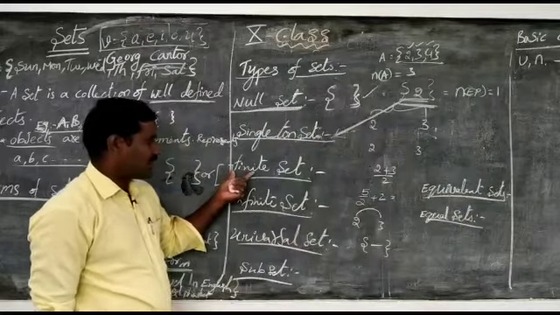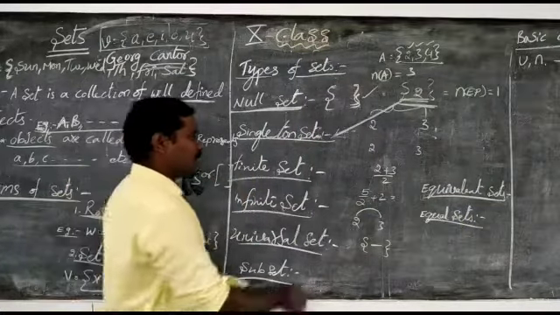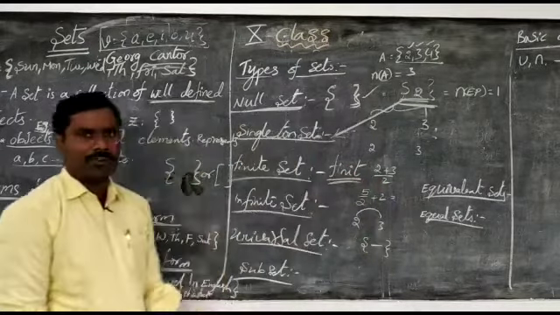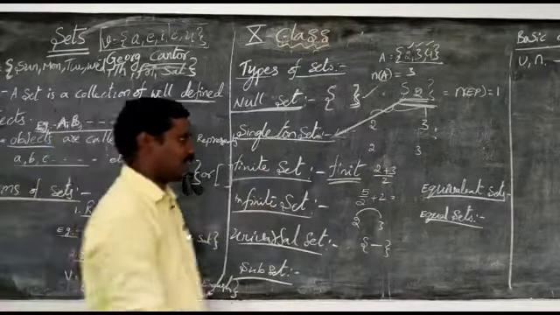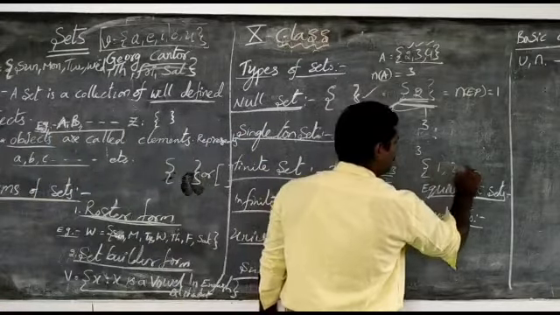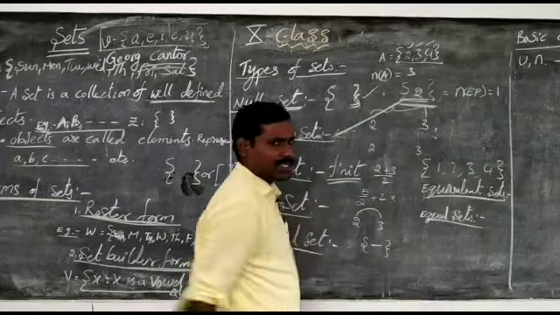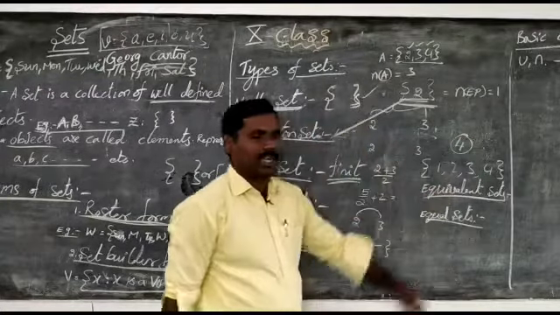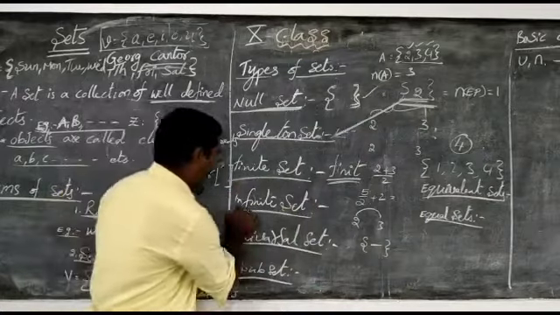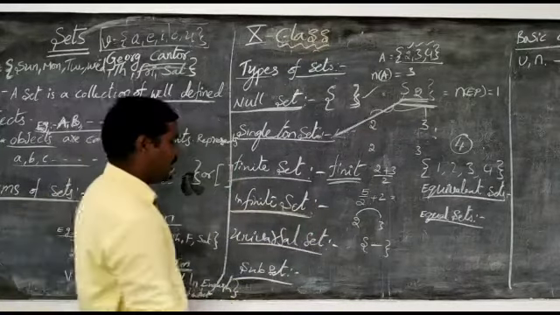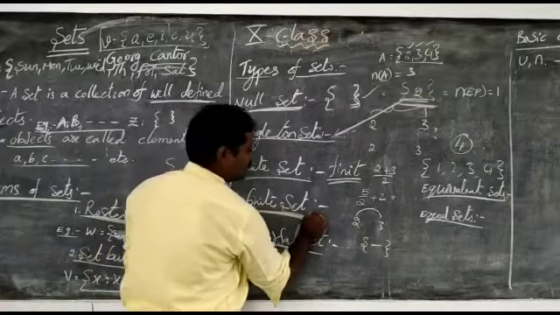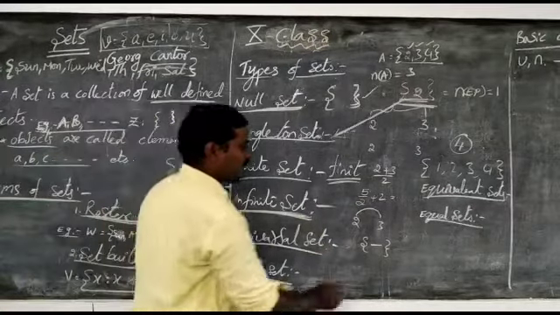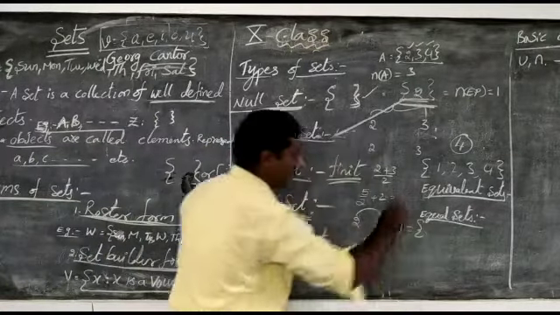Now we are going to the third one, finite set. If a set has a finite number of elements, then it is called a finite set. For example, if you take the set {1, 2, 3, 4}, how many elements are there? 1, 2, 3, 4. Four elements, so it is finite. Now the infinite set. What is the meaning of infinite? There are uncountable elements, an uncountable number of elements. For example, I am taking the set of natural numbers.